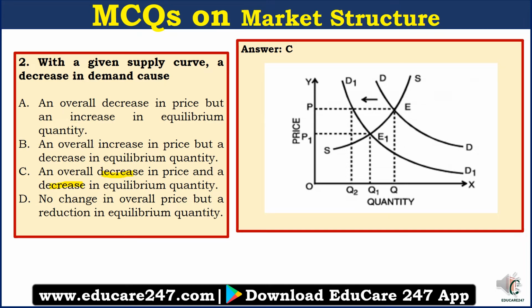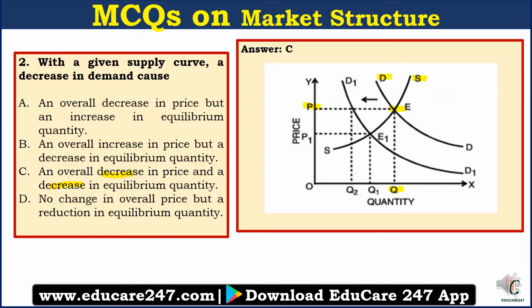Now to understand this answer, let's look at this figure. See, the original demand curve and the original supply curve intersect at point E, right? So E is the equilibrium point and the price corresponding to that point is P and the quantity corresponding to that point is Q. So P and Q are the original price and the original quantity.